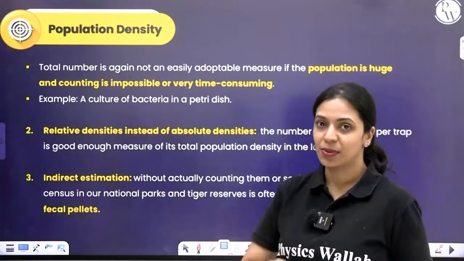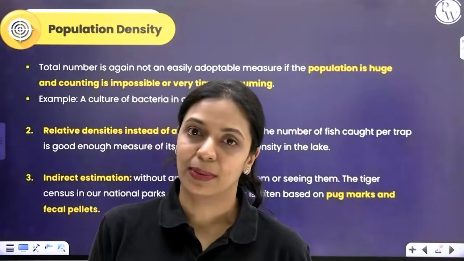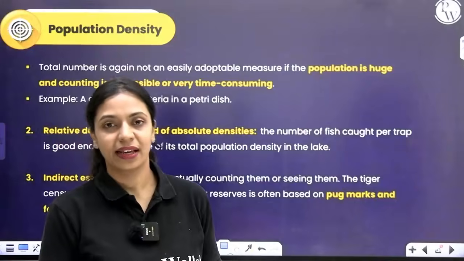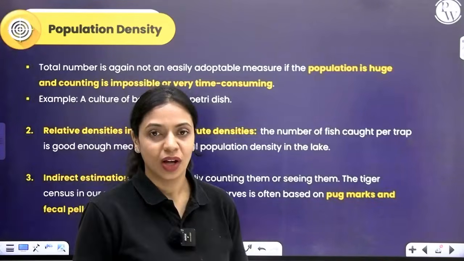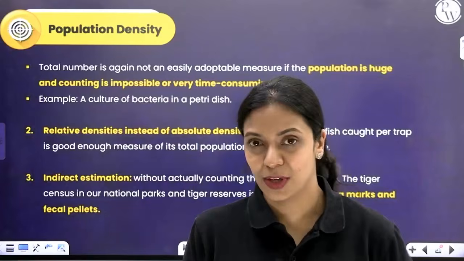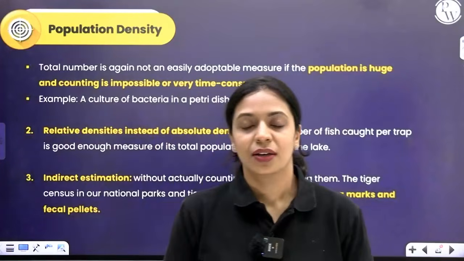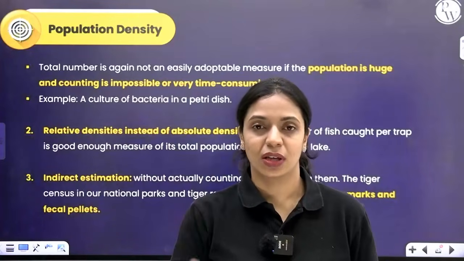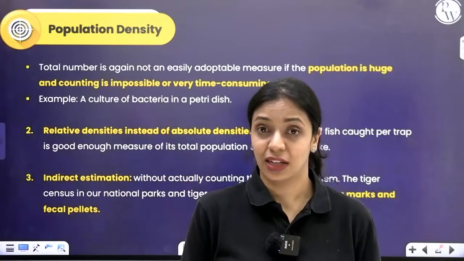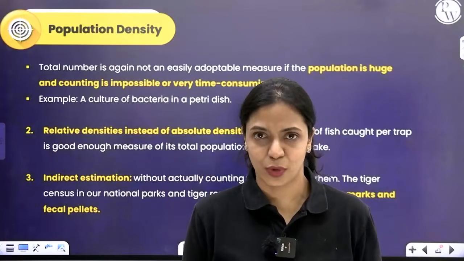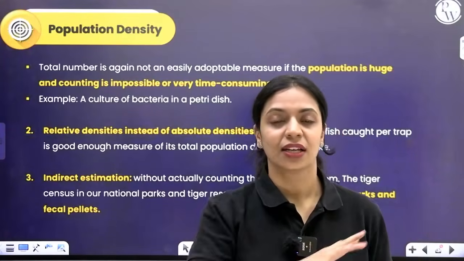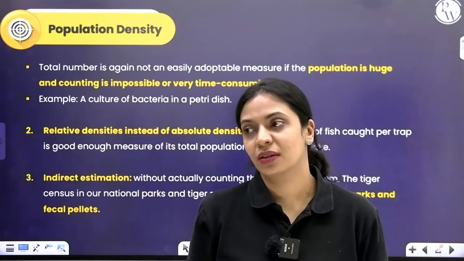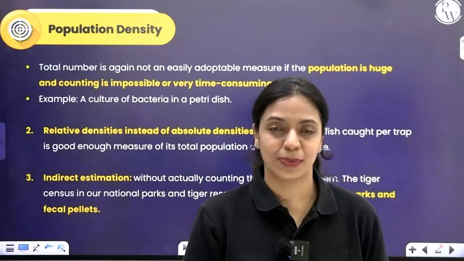Next, sometimes when counting is impossible or too time consuming, then we can take other parameters also. Like if you have to count how many fishes of one species are present in a pond, you can't go inside water and put a tag on them and count 1, 2, 3, 4, 5. It is very time consuming and kind of impossible also. So instead of measuring everything, you can measure the relative density instead of absolute density.